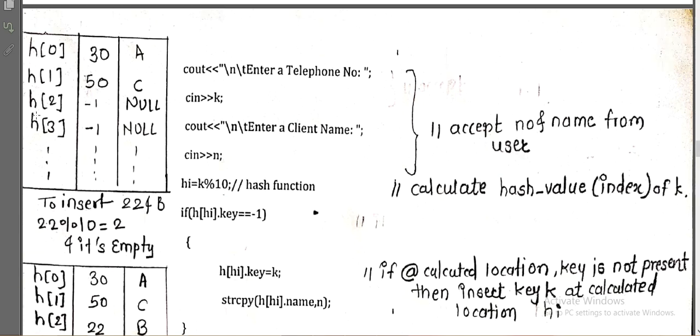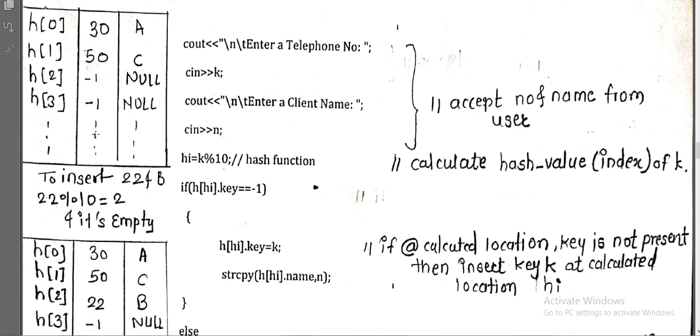In this table you can see h of 3 dot key. This column is for key, this column is for name. So key is -1. If it is -1, it means that the space is empty. So we can store that key k and the name n at the available position. So if that key is -1, meaning the position is empty, then we have to store at